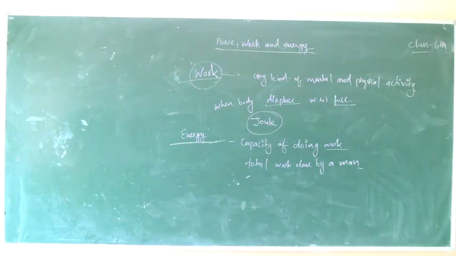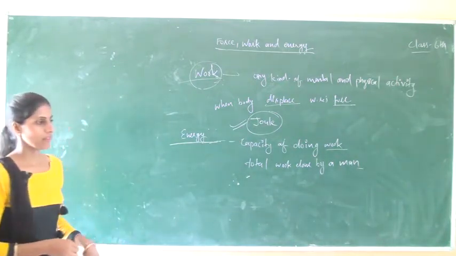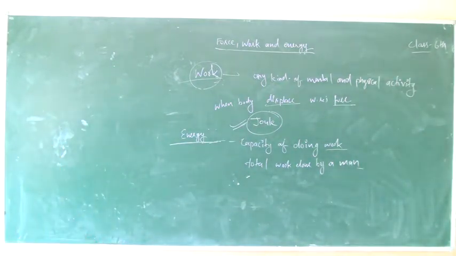SI unit of energy is joule, because energy is a form of work, or work is a form of energy.